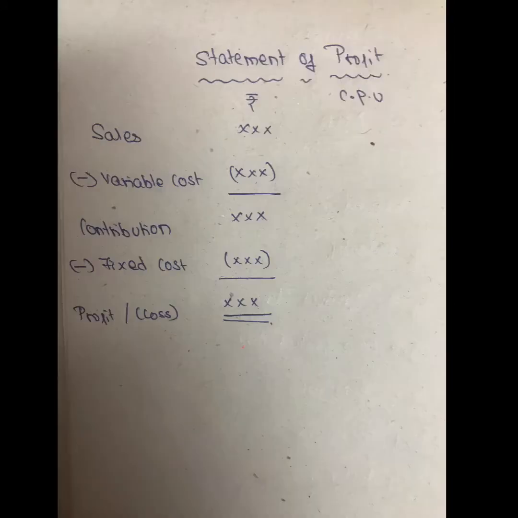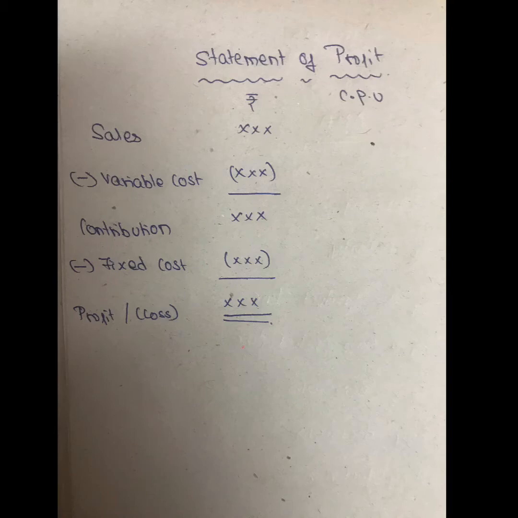So before starting profit planning, girls, that is the first in your synopsis, first we will revise the meaning of marginal cost. As you all know, marginal is nothing but additional. So marginal cost is nothing but the additional cost of producing an additional unit of a product. What is the additional cost for producing one additional unit of a product? That is what marginal cost is.